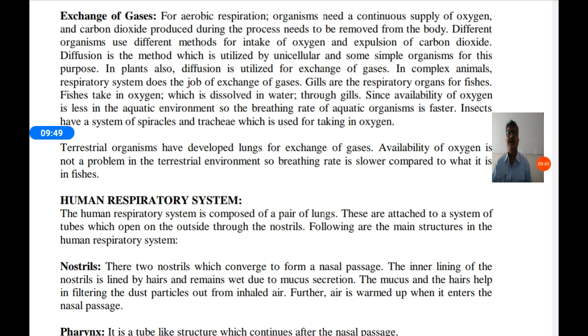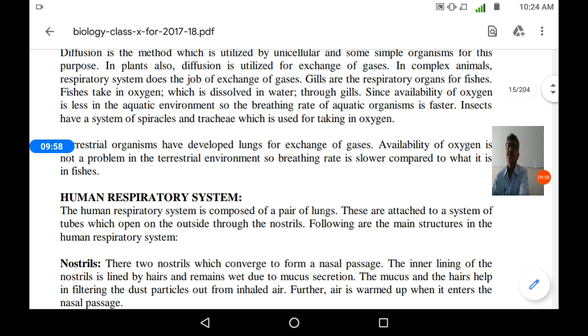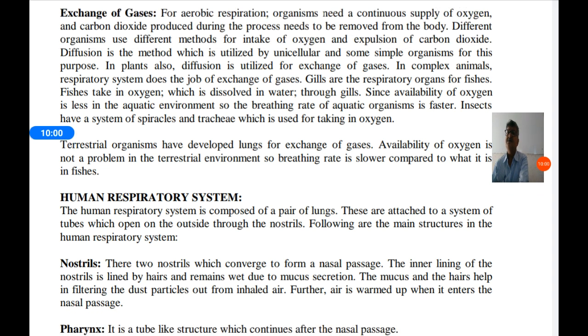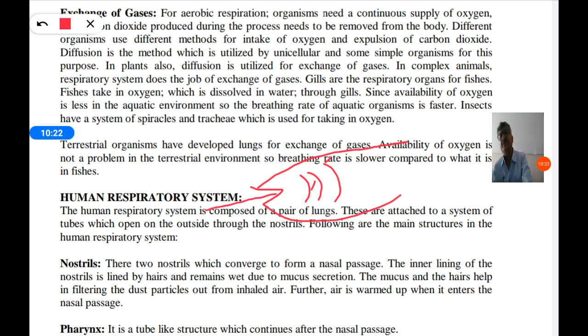Gills are the respiratory organs for fishes. In a fish, gills are present near the mouth. Water enters into the mouth and it comes out of the gills directly. Let this be the fish mouth, and near the mouth there are splits. The skin is split into gills. So the fish takes water in through the mouth and sends it out from the gills.